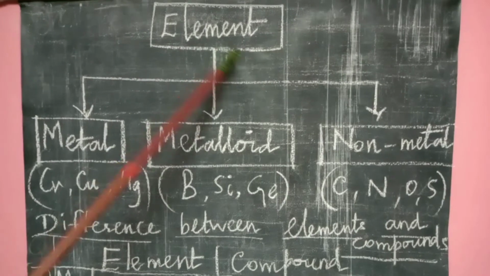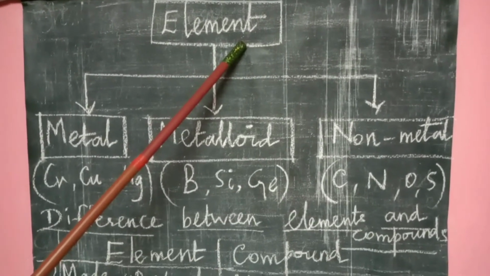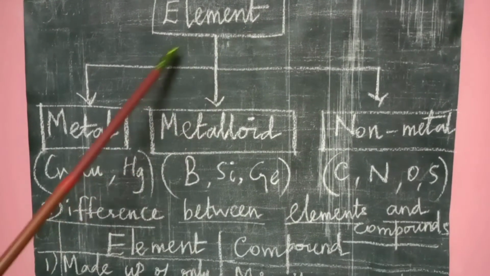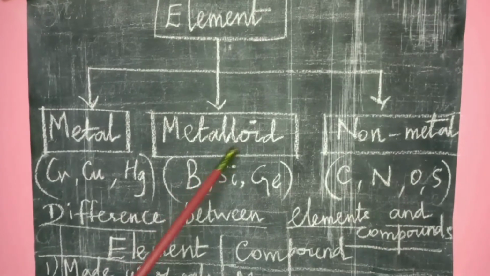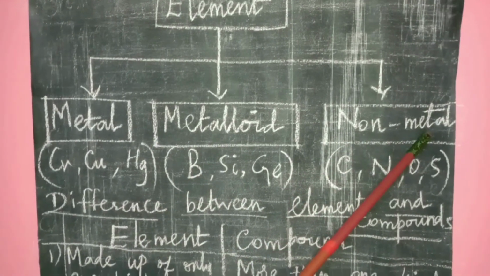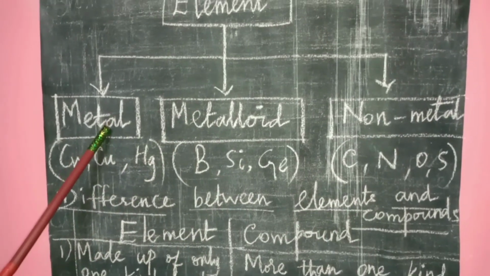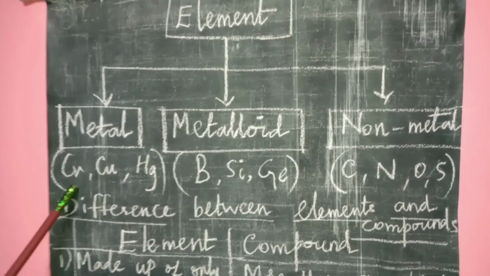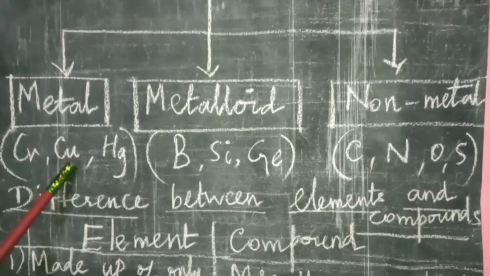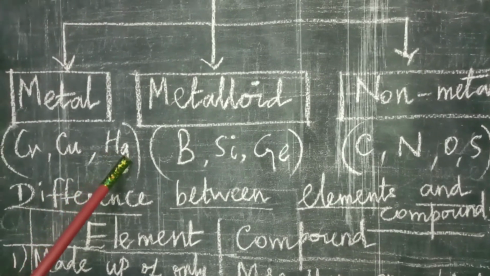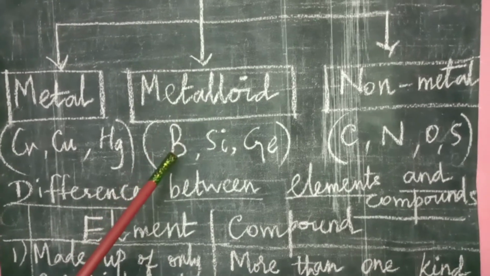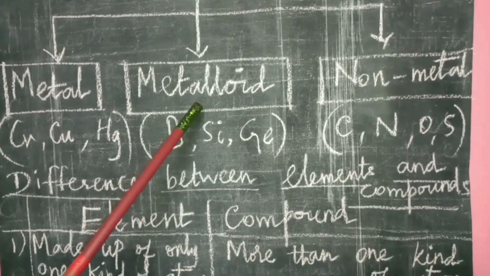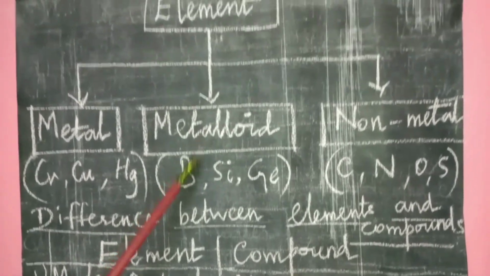Elements, totally 118 elements, are classified on their properties into three: metal, metalloid and non-metal. Some examples of metals: chromium, Cr, copper, Cu, mercury, Hg. Metalloid means it has the properties of both metal and non-metal.